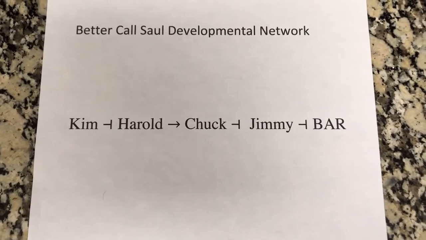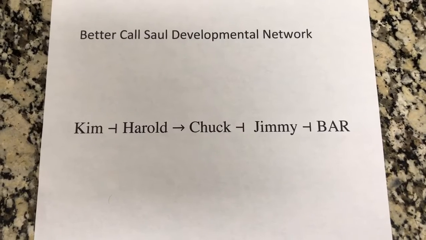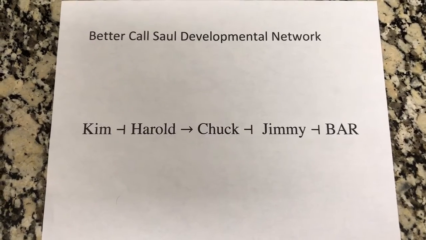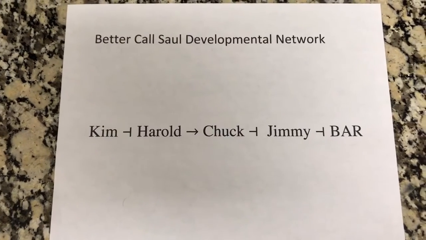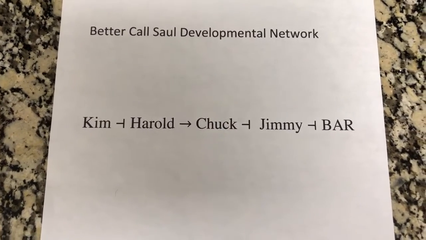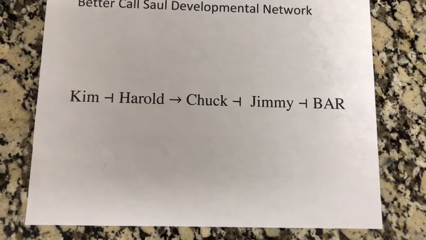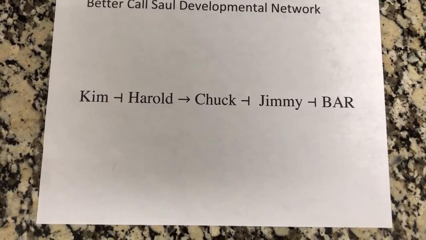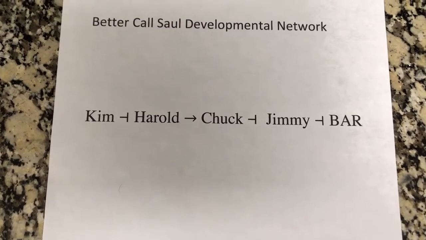To explain a developmental pathway, I'm going to be using an example of a TV show called Better Call Saul, which may be a little deceiving at first considering the main character's name is actually Jimmy. So if you have not seen the show before, just a heads up, this may be a major spoiler alert. In this example, there are a few characters or proteins that we'll need to know. Harold, Chuck, Kim, Jimmy, and the Bar Association.